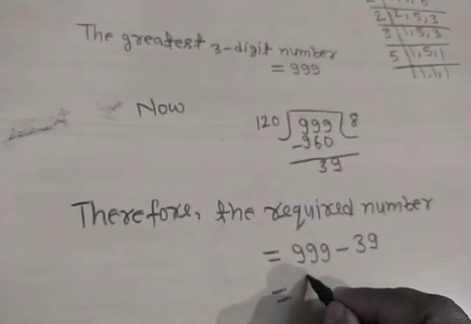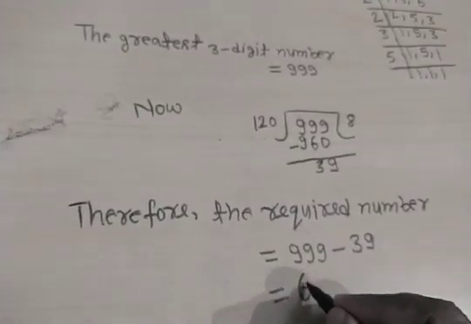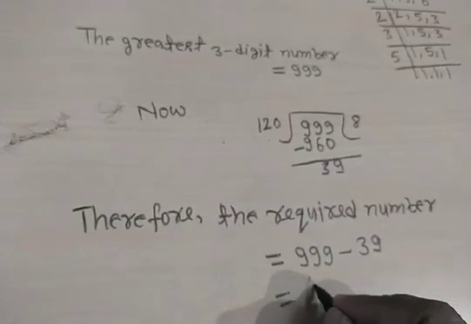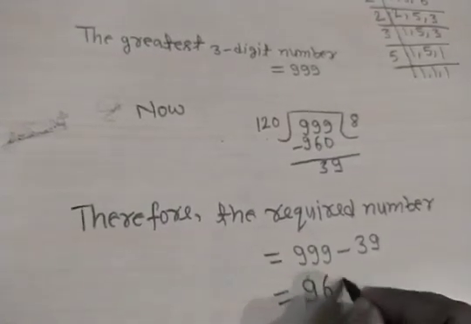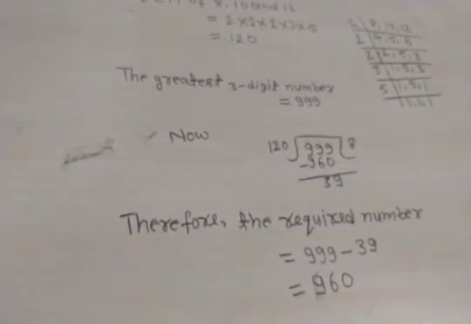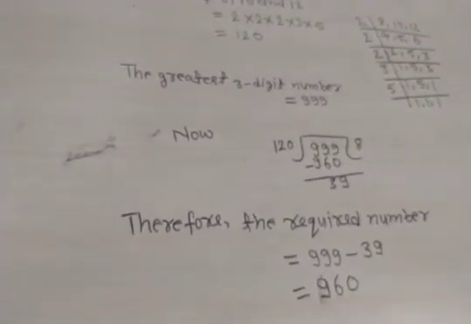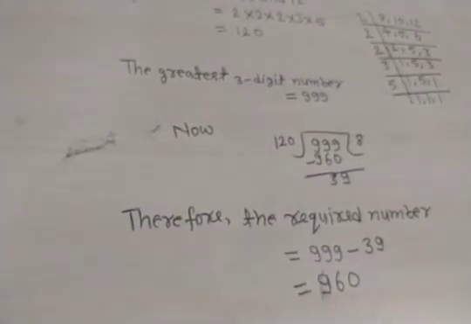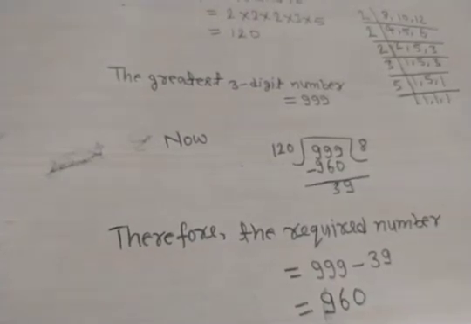So we obtain 960. Okay, 960 is the greatest number. That 960 is the greatest three-digit number that is divisible by 8, 10 and 12.